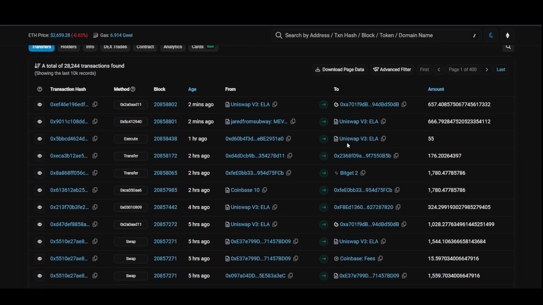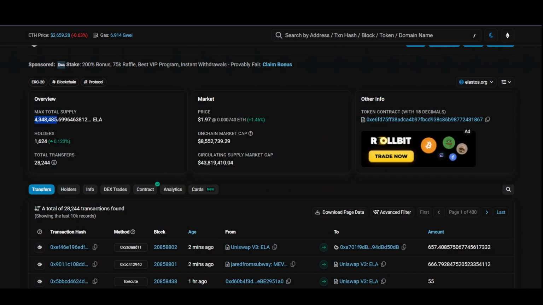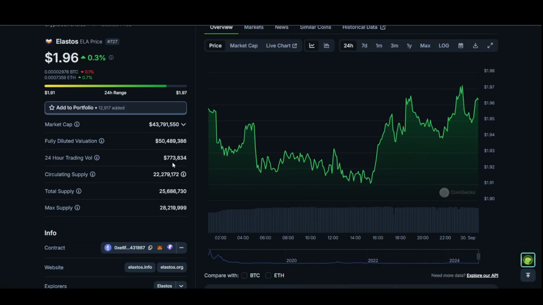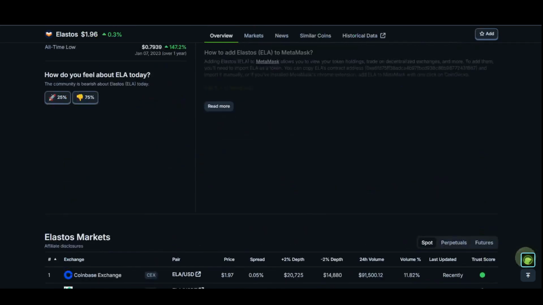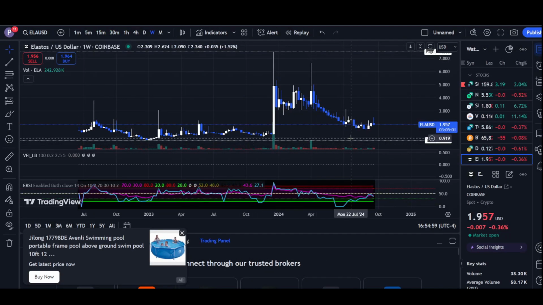As you can see, we don't have that many transactions going on, and I don't think that it has that much of a volume. As you can see here, the volume is relatively low, so that is not good for this coin. But still, I think if they announce something big, it could actually make a big run. So this coin could be a pretty good buy from somewhere here.